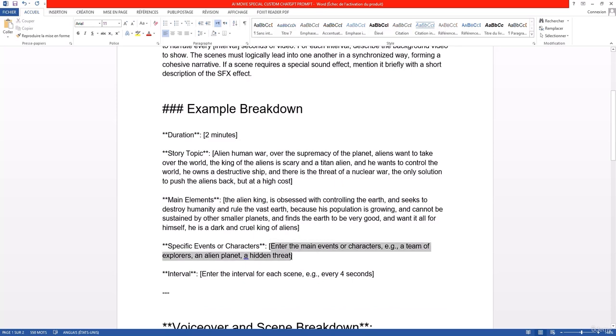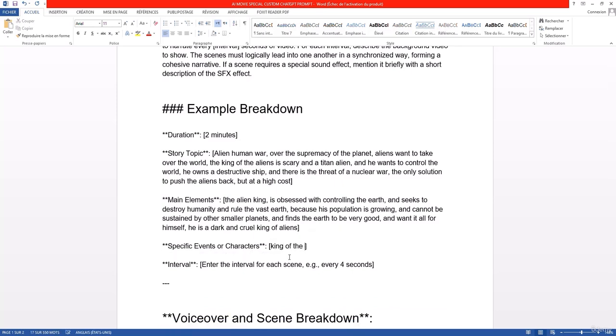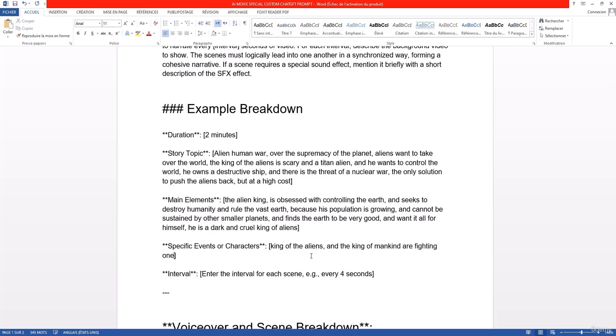The main character is, let's say, the king of the aliens and the king of mankind, right, are fighting one another. Aliens are super powerful, and some of them are titans, like the Alien King.